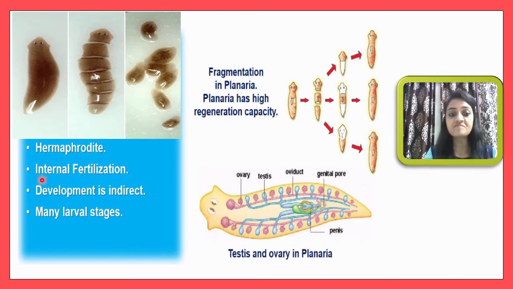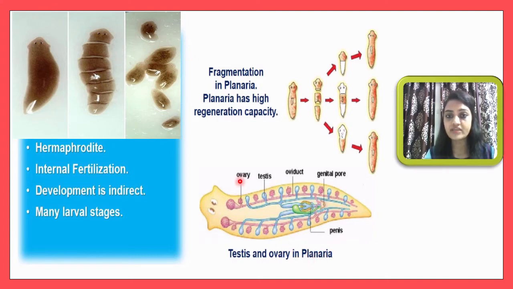And here internal fertilization will be observed, then development is indirect, with many larval stages. So it will pass through many larval stages up to maturation. And here you can see the internal structures in the organism. This is a photograph of planaria, showing the internal structure of the organism.